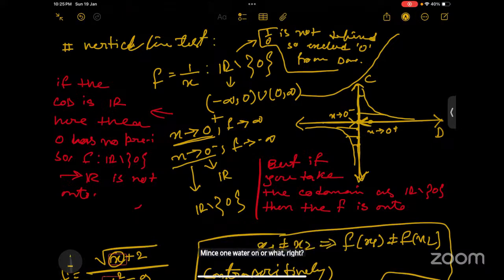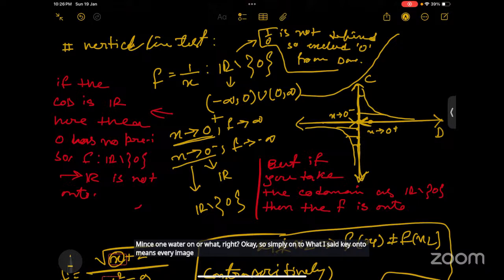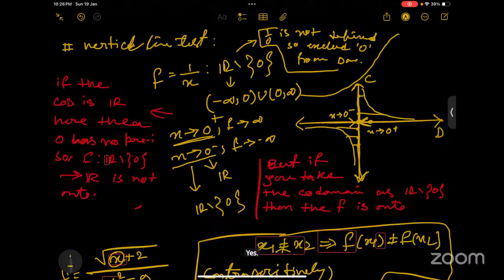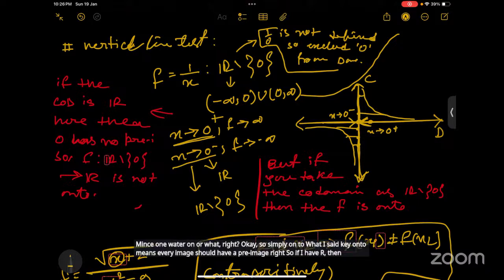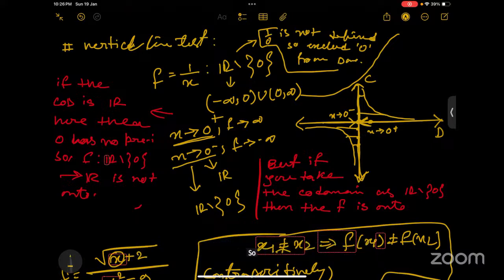Okay, so simply onto, what I said, is that onto means every image should have a pre-image, right? Yes. So if I have R, then 0 has no pre-image. We can check it, right? So if I have R as the codomain, then the function will not be onto. But if I have R minus 0, then we don't have any disturbance. In that case, the function will be onto, right?